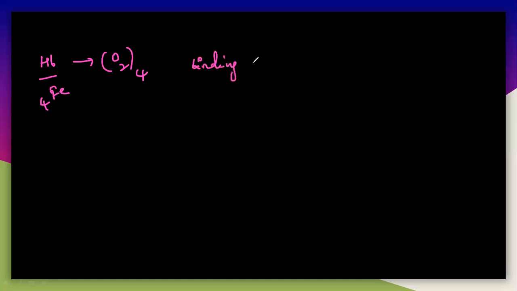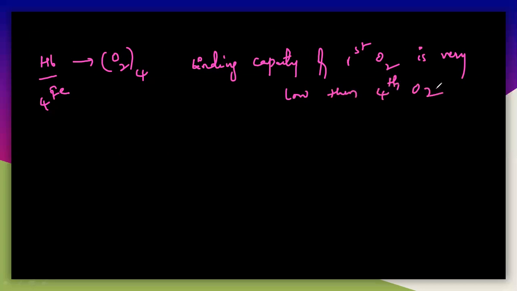First, see here. Hemoglobin generally can bind with 4 oxygen molecules, because each hemoglobin has 4 iron atoms. The binding capacity, the affinity of the first oxygen is very low compared with the fourth oxygen. Let us understand this thing.